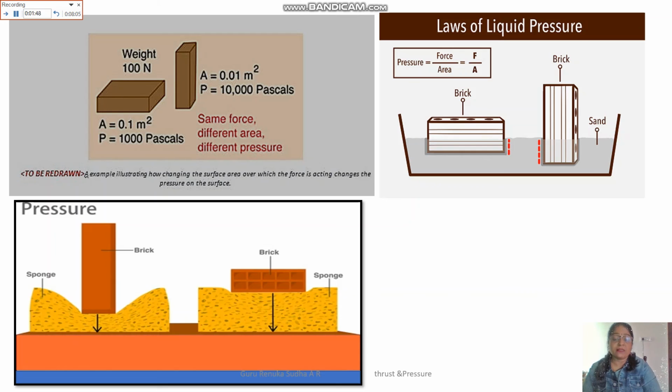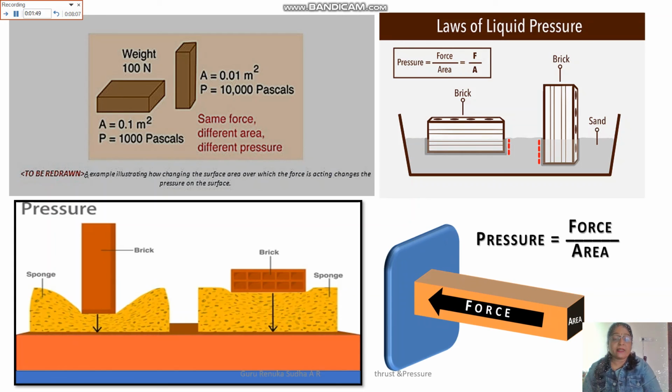So we can say that pressure is inversely proportional to the surface area of an object. We can also define pressure as the ratio of the force applied on an object to the surface area of the object.